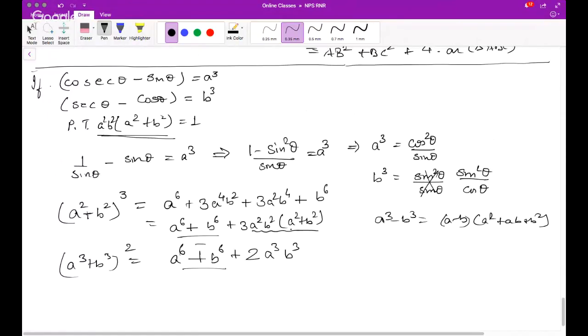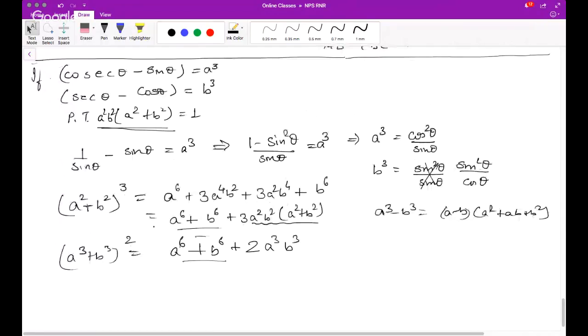No, I have to use this somehow. A cube plus b cube. Okay, let me try that. Okay, so good. Now, this will come out from here only, but this is done.